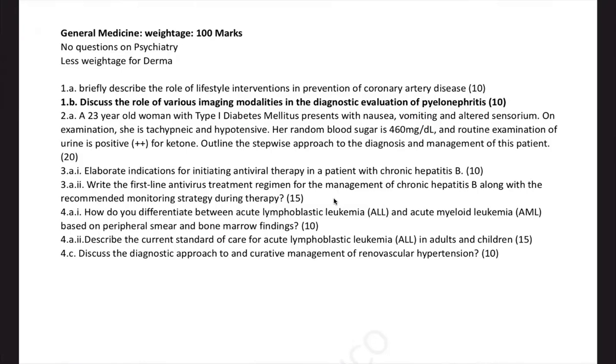So about paper 2, in comparison to paper 1, many of the students felt that it was on the easier side and there were not many clinical vignette questions. Diagnosis is straightforward. None of the times was the examiner playing with the diagnosis, and they missed out on psychiatry. They didn't ask any questions on psychiatry. And Dharma, we were expecting a bigger weightage, but only 30 marks weightage is given to Dharma. And a lot of questions came from general medicine.